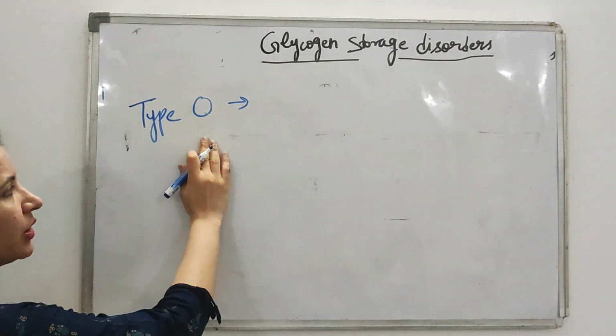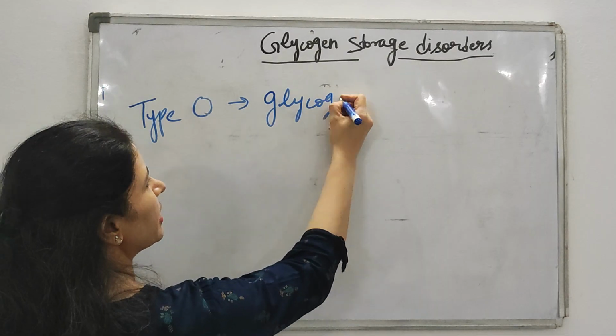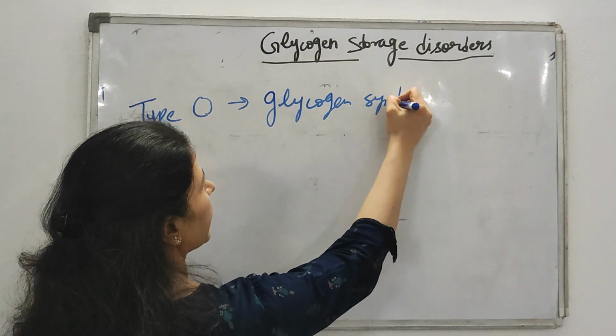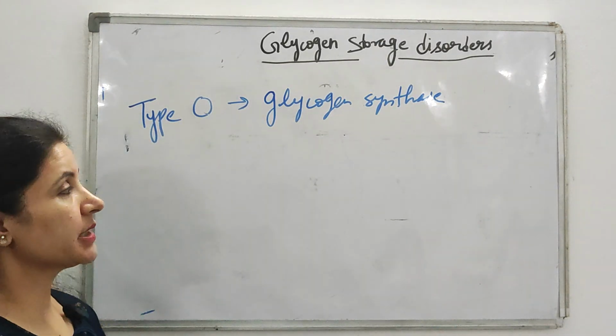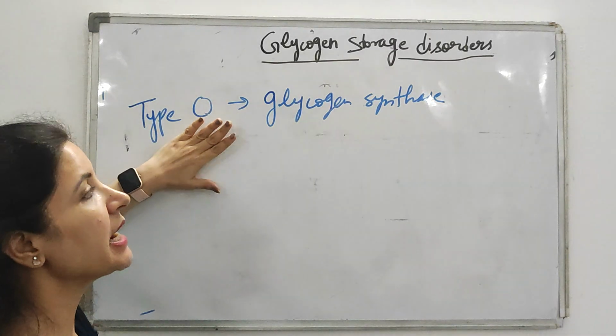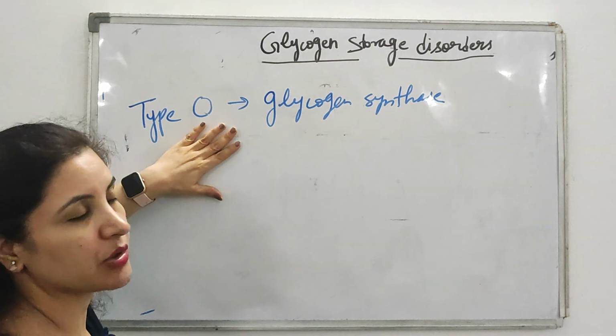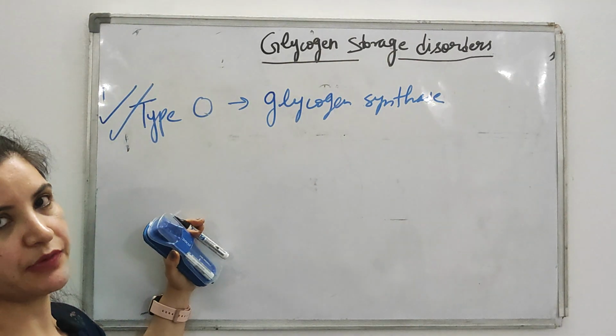But in type 0, the enzyme deficient is that of glycogen synthesis. So glycogen synthase enzyme is deficient in type 0. It is asked in MCQ and viva also: which enzyme is deficient in type 0 glycogen storage disorder? The glycogen synthase enzyme.